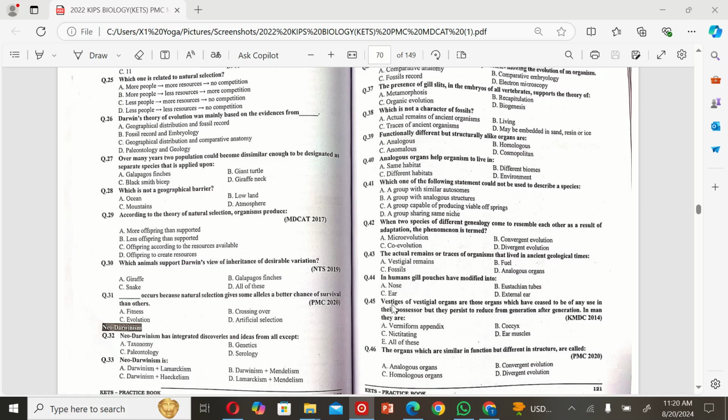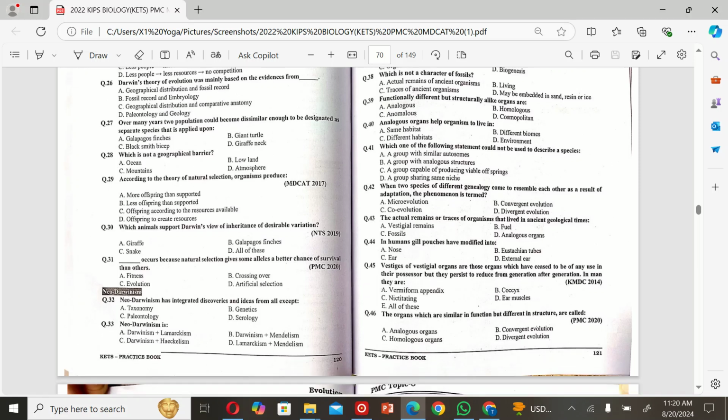The next MCQ is: vestigial organs are those organs which have ceased to be of any use to their possessors, but they persist and are reduced from generation after generation. Mainly they are A. Vermiform appendix, B. Coccyx, C. Nictitating membrane, D. Ear muscles, and E. All of these. So the correct option is E.